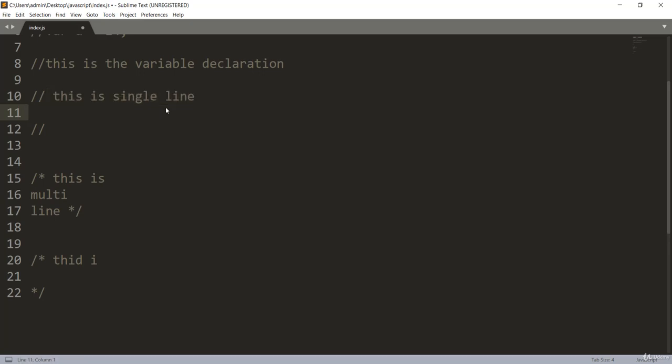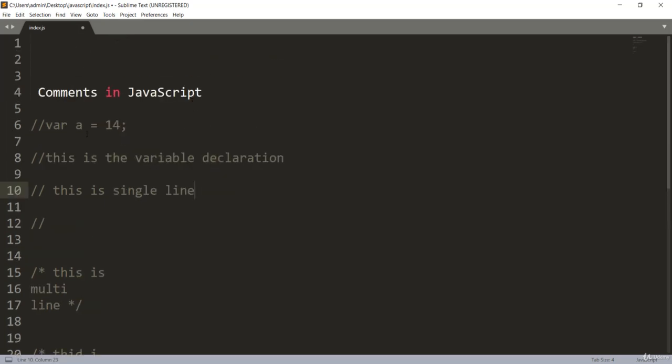You might wonder what the advantage of these JavaScript comments is. The first is that it makes it easy to understand what you are writing or what you have made use of. That means it is used to elaborate the code so that the end user can easily understand it. The next is to avoid unnecessary code. It can also be used to prevent code from being executed. That means anything you have commented won't be executed by the browser, so it will avoid the unnecessary code.